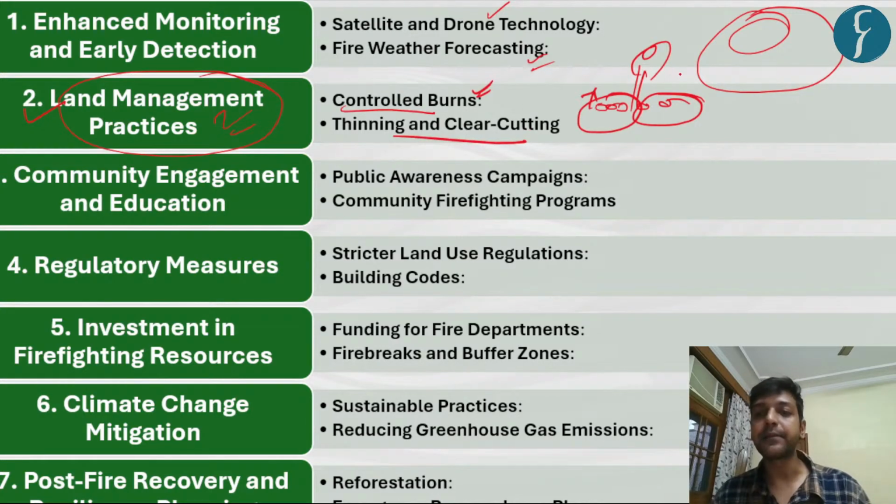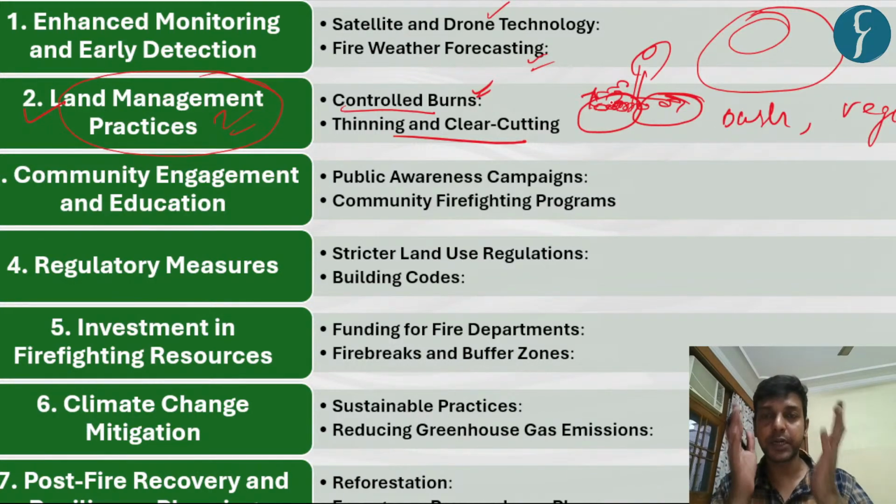Secondly, is thinning and clearing. Suppose this is a plant, there are a number of canopies, right? Containing bush and other vegetation, and they generally become fuel for wildfire. For that, we generally have to clean the bushes surrounding it, or we have to reduce the size of the trees so that the litter generated by that ecosystem gets reduced, and which can eventually reduce the intensity as well as the amount of wildfires.